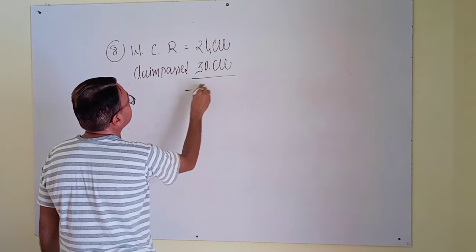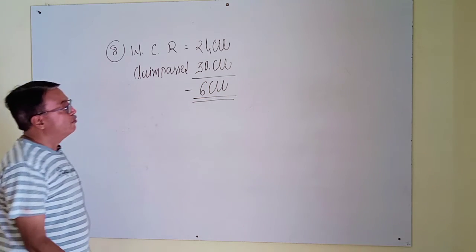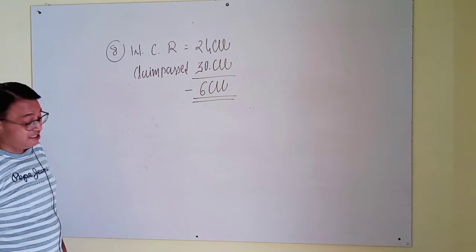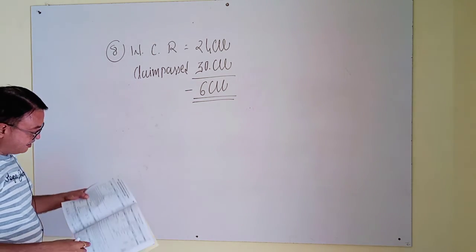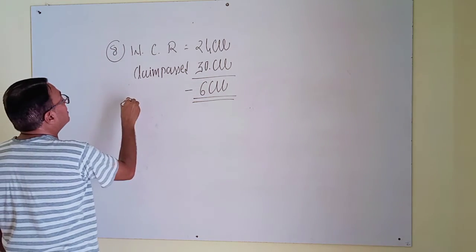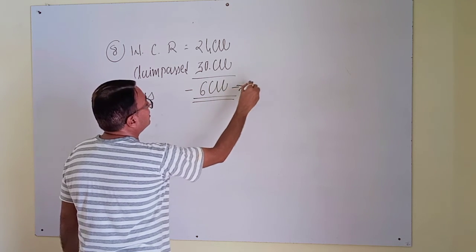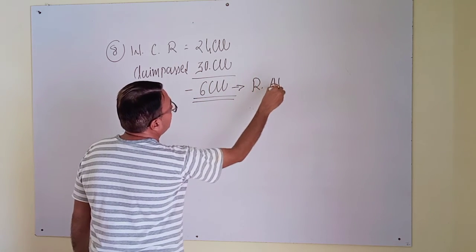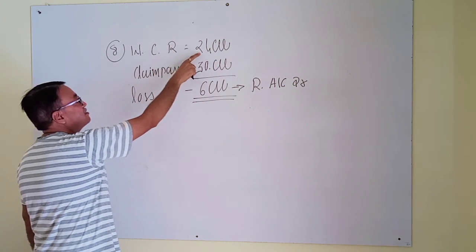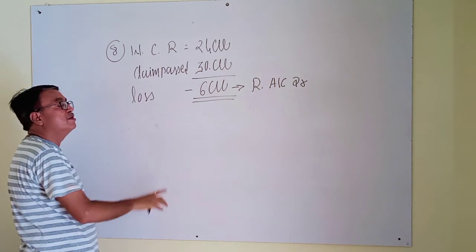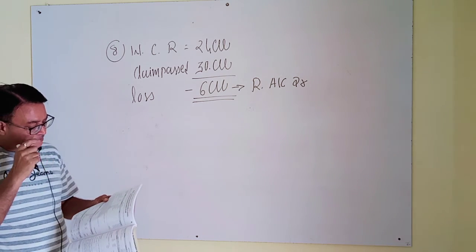Then minus 6,000. What will I do for minus 6,000? It means it is loss, and 6,000 loss will be recorded in revaluation account debit. Claim is passed and this amount is used, then just one effect of 6,000 will be given.